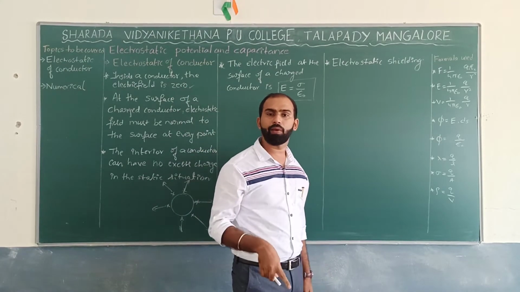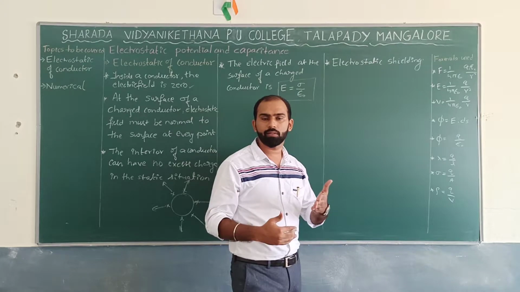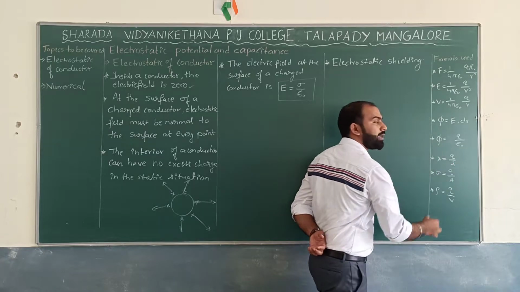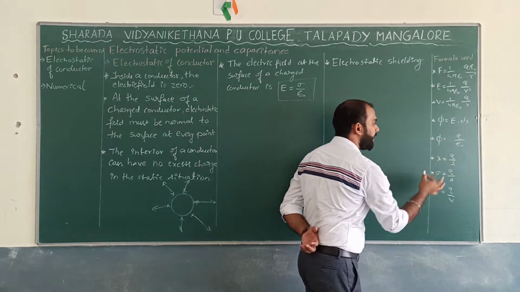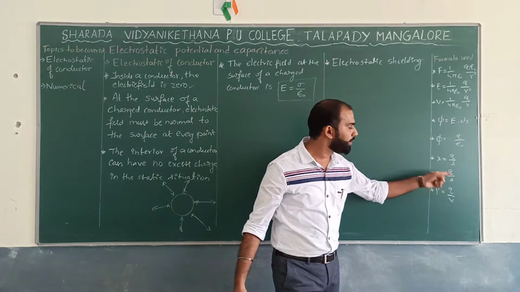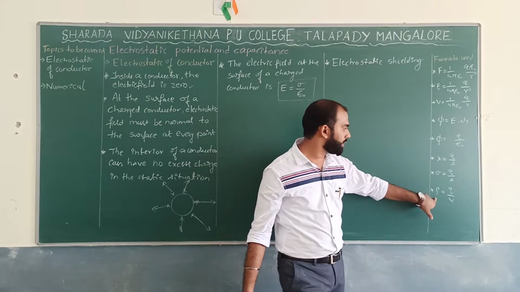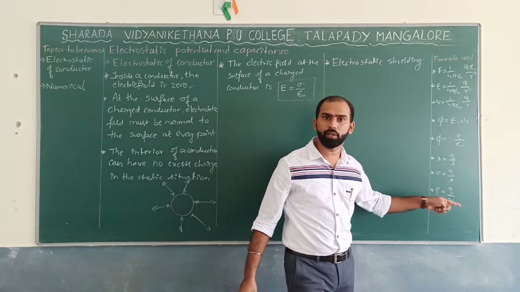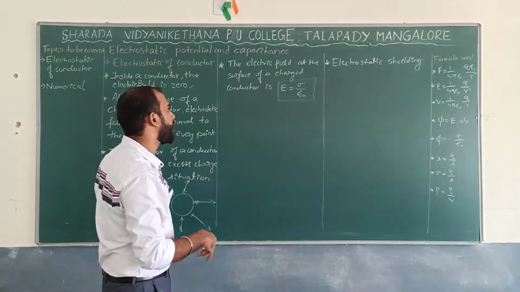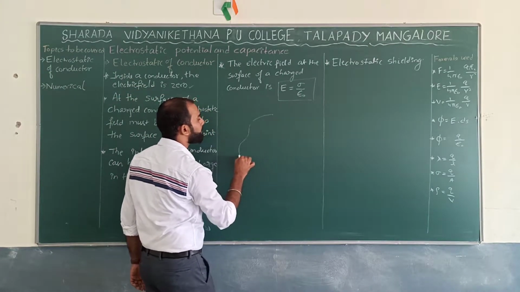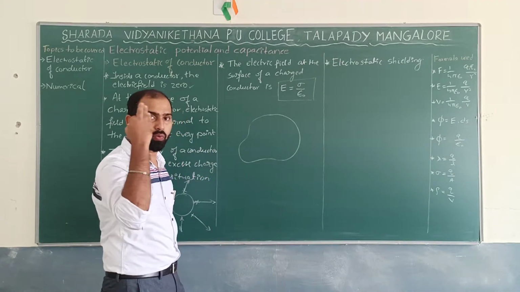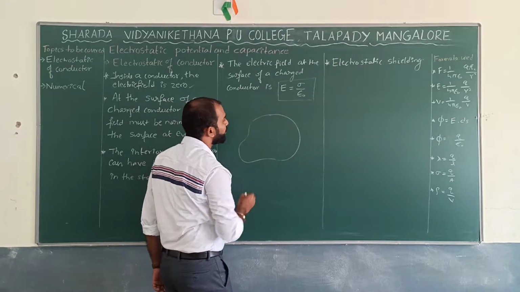what? It is the surface density of charge. In the first chapter we discussed different types of charge density, that is, the linear density of charge, surface density of charge. Based on this, lambda is the linear density of charge, that is Q by L, and sigma is the charge per unit area. Correct? It is the charge per unit area. And rho is the charge per unit volume. But the thing is, to prove this, let us take any kind of shape over here, somewhat like this. It could be any shape. Choice is yours. You can do whatever you want.